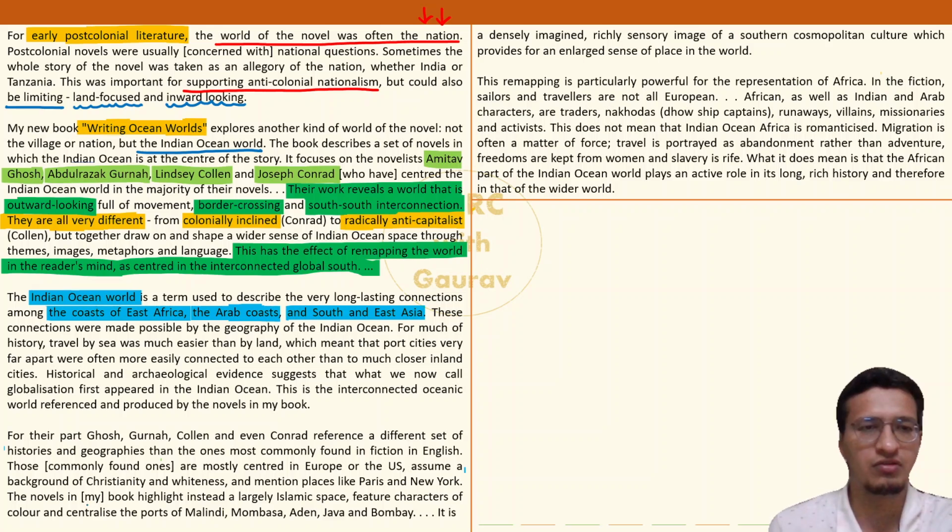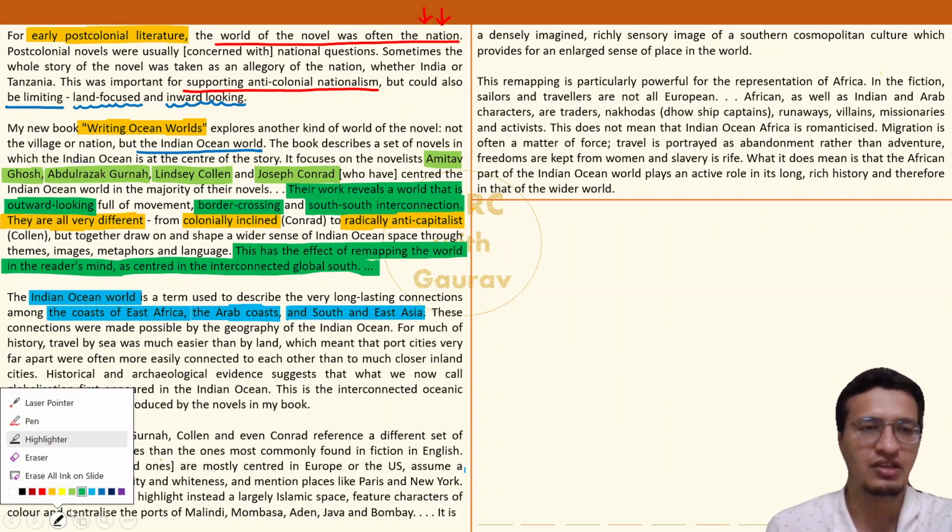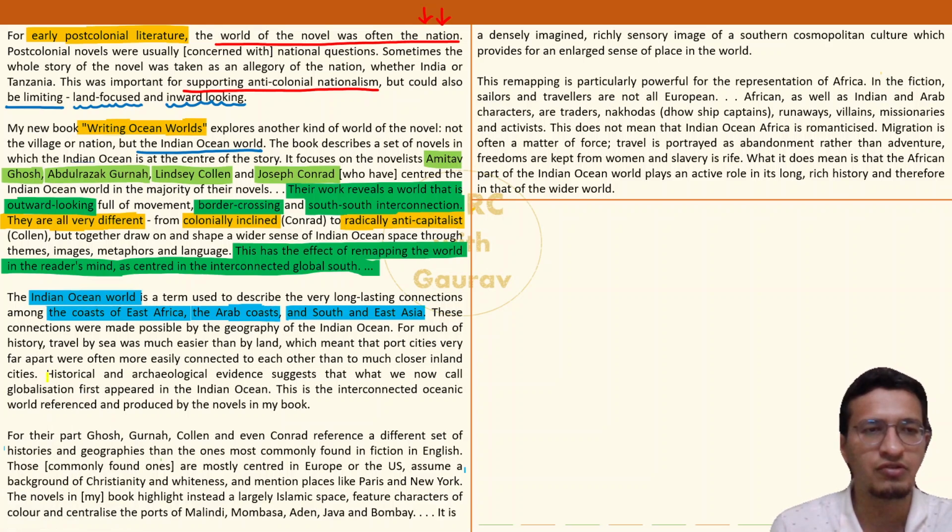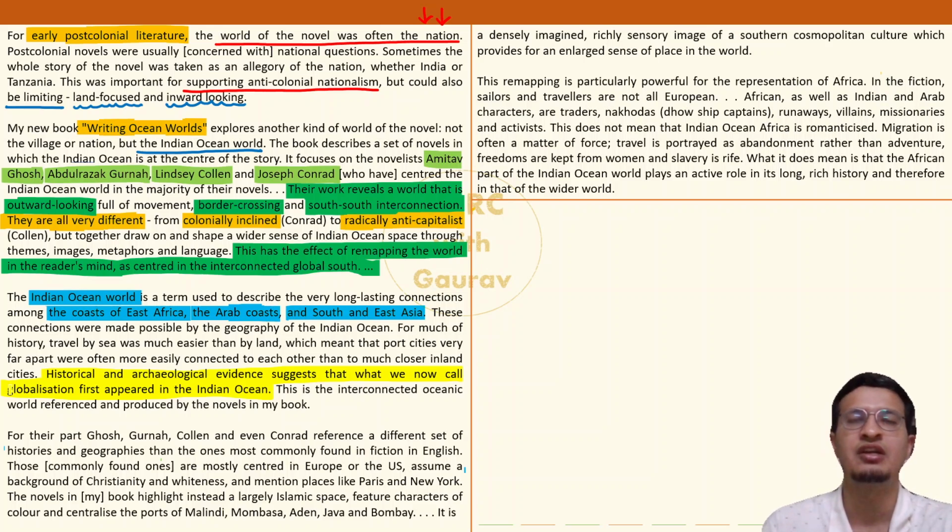All right, going ahead. So, what is the focus of the author of the passage over here? What does he want to convey to us by mentioning this? He suggests that because of this amazing interconnection, he mentions a very appreciable thing over here, that we now have a lot of evidence on our hand that suggests कि जो चीज को आज हम globalization कहते हैं, it first appeared in the Indian Ocean. Oh my God, this is so amazing. Highly appreciative statement, even though objective, but giving the origin of globalization, this phenomenon, to this region speaks of others' appreciation about this region, about its geography, about its story, all that stuff.